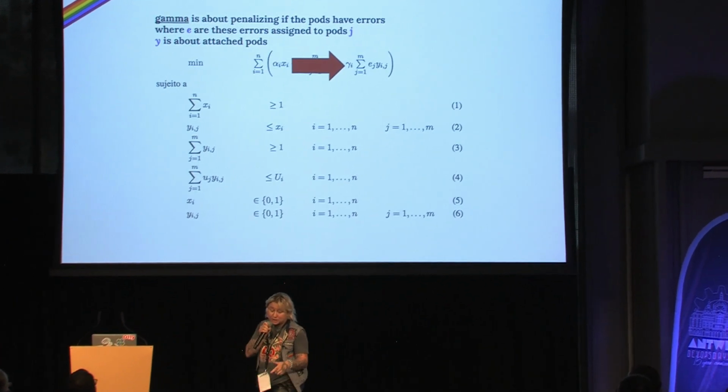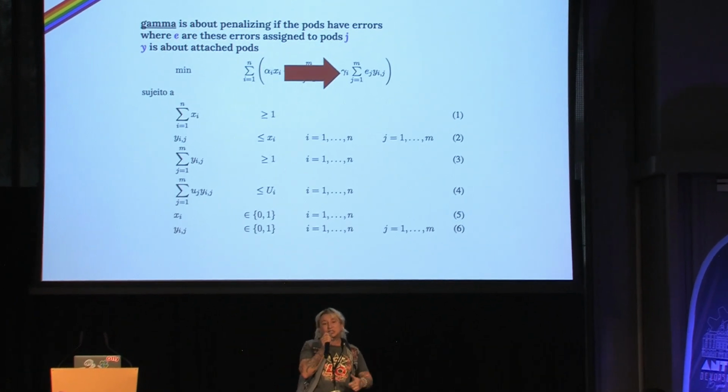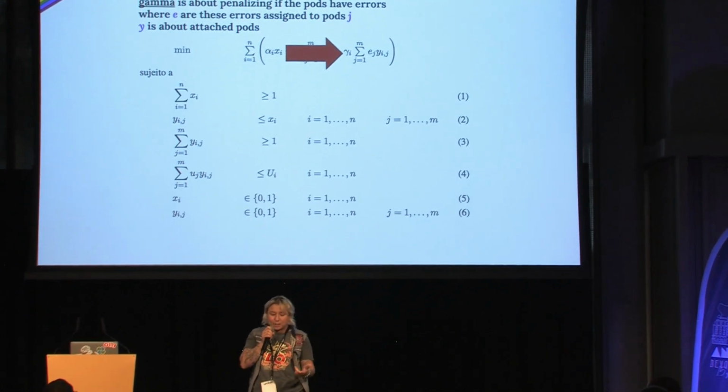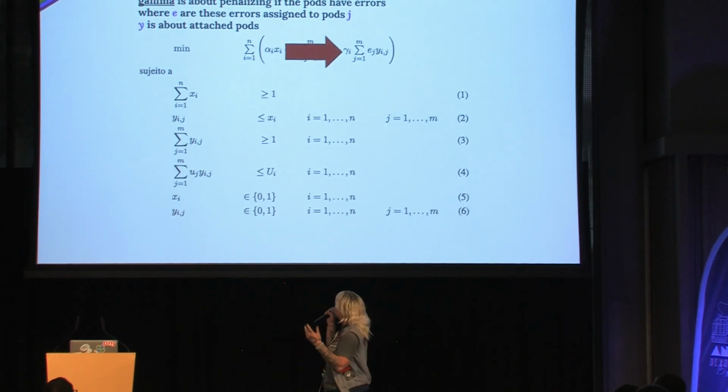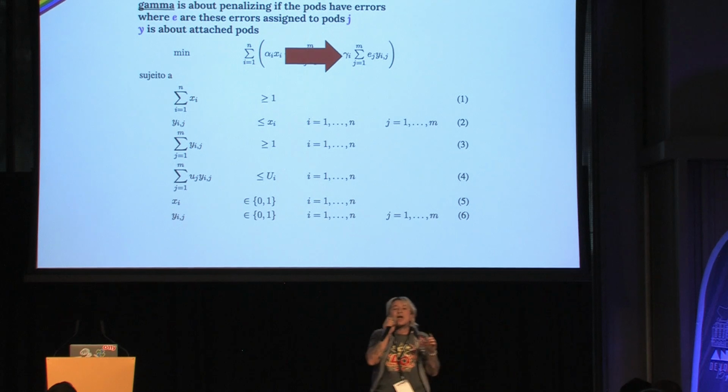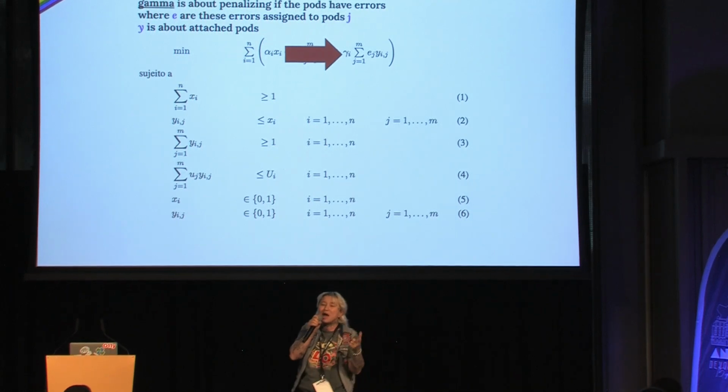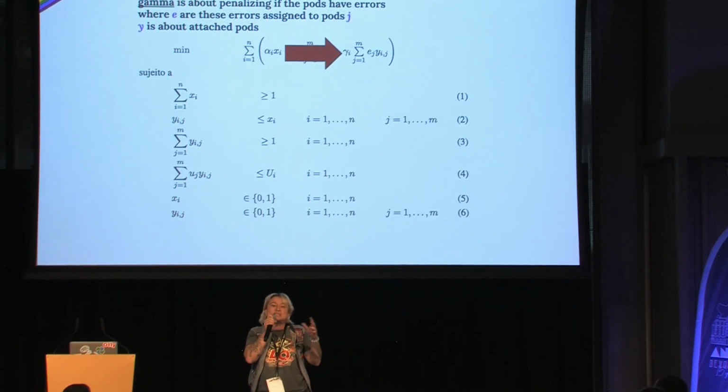We also have a penalization with gamma, for whether the pods have errors or not. I know it's hard to count this, but we did it in a mathematical way. If we have more errors, the final cost of the solution increases, and we want to reduce that.